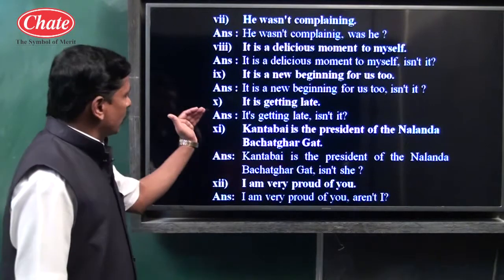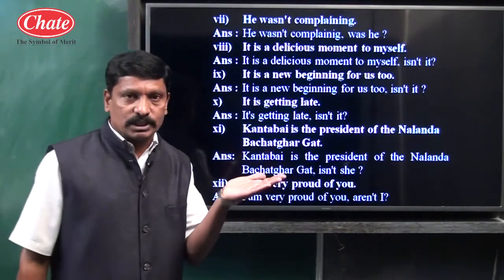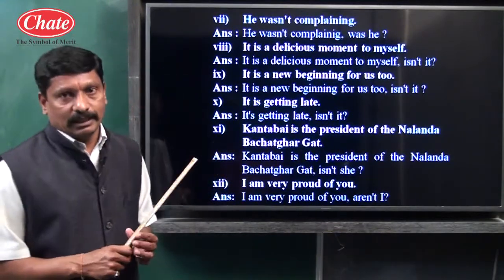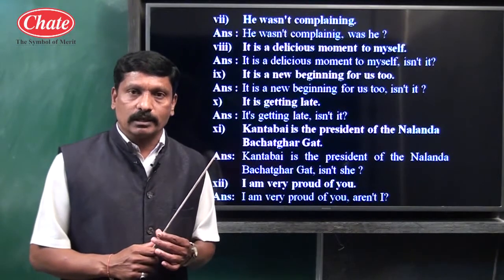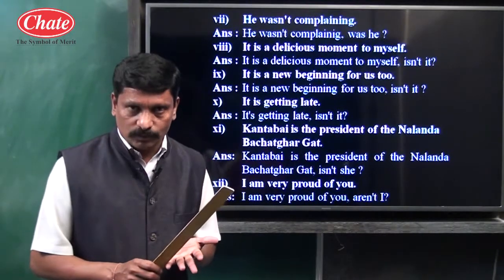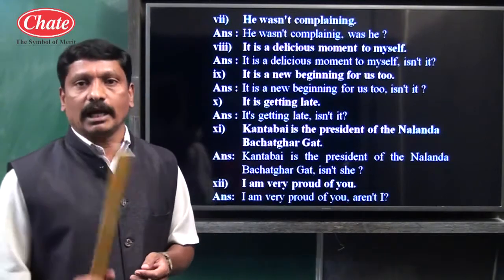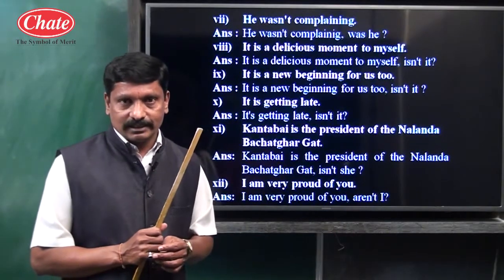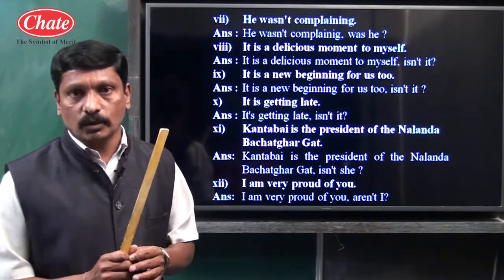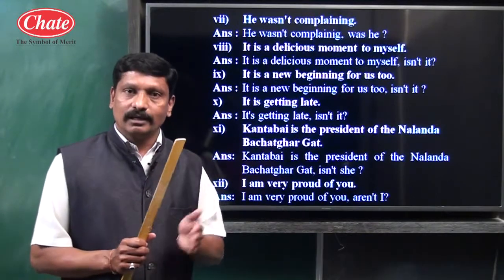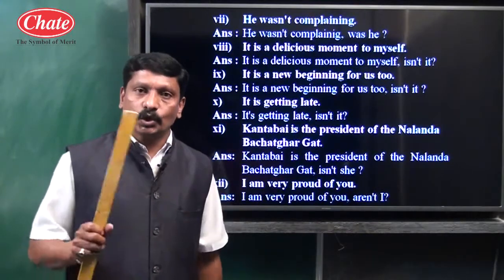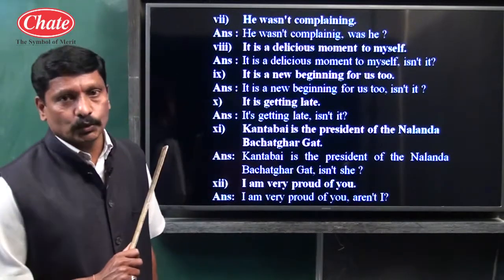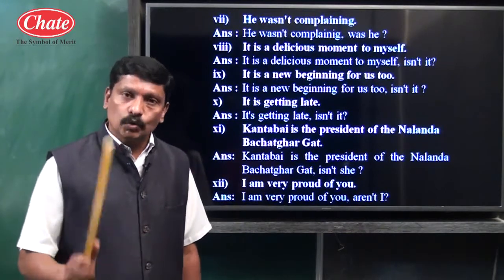So children, we have discussed 10 examples, and after discussing these 10 examples, it is clear that most probably in a given sentence we come across an auxiliary verb, a helping verb: am, is, are, was, were, have, has, had, etc. If these auxiliaries, am, is, are, was, were, shall, will, have, has, can, could, may, might, are not given, we have to use either did or do or does.